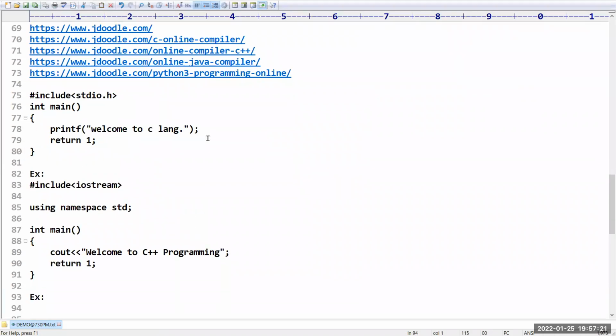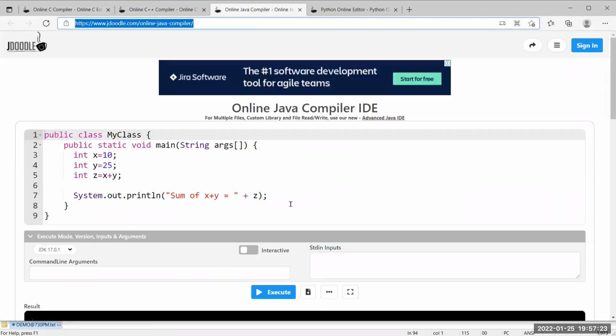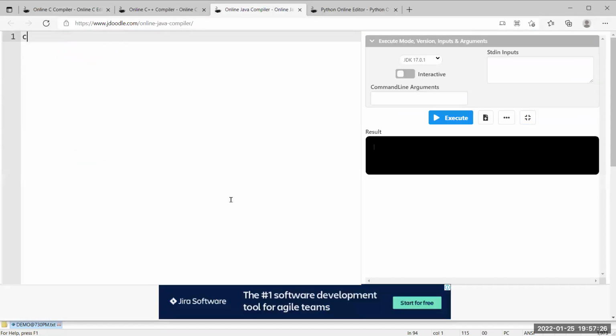Sir, the same thing I want to execute in Java. How can you execute it? In Java, public class, any name you can take. Assume the class name is Prakash. The syntax of the main method is different when compared with C and C++, because C and C++ are functional oriented programming languages, but Java is object oriented. Without an object you can't run the show, so everything should be present within an object only.